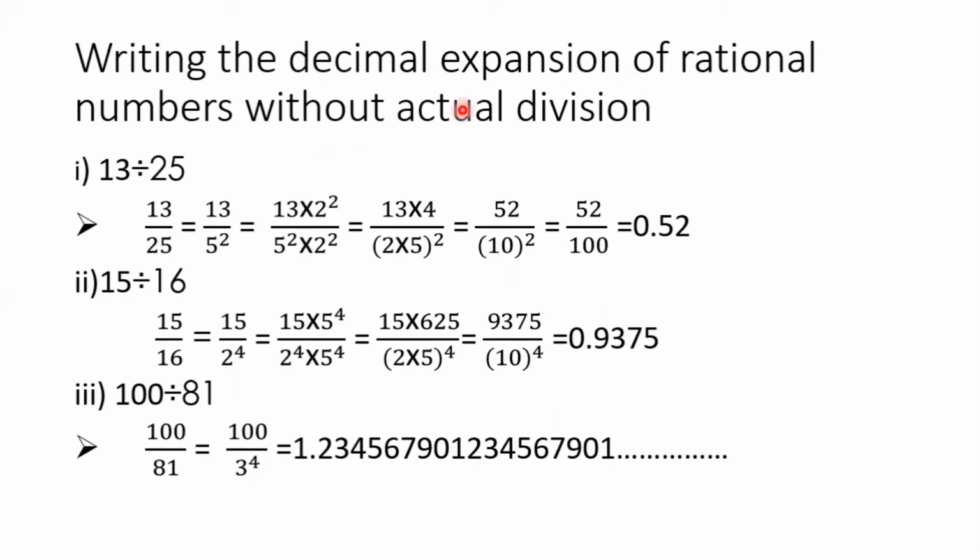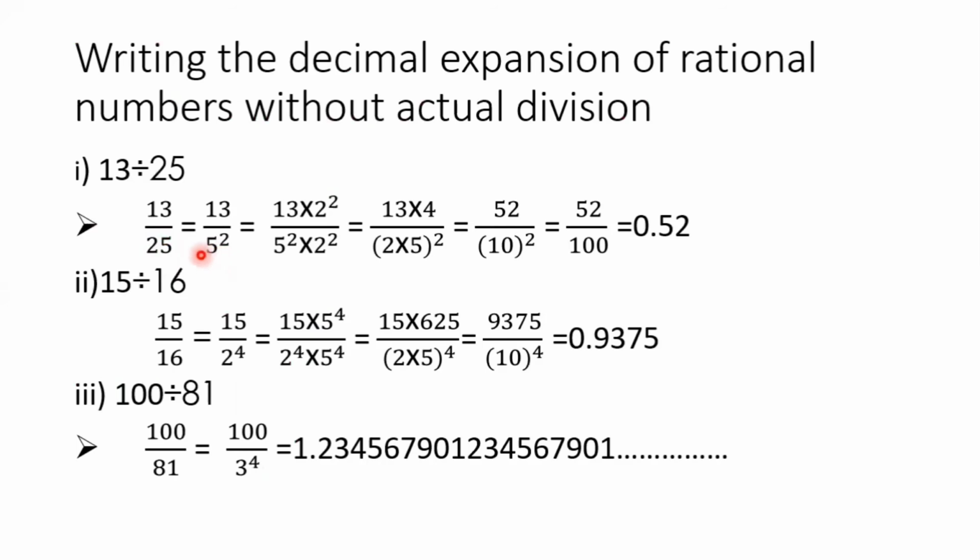So how to write the decimal expansion of rational numbers without actual division? Here, in the first one, 13 is divided by 25. First, make sure about the given rational number, is it in standard form or not? Means numerator and denominator are relatively primes or not. So here 13 and 25 are co-primes. So it is in the standard form. Next, make the denominator as the product of primes. So 25 is written as 5 square.